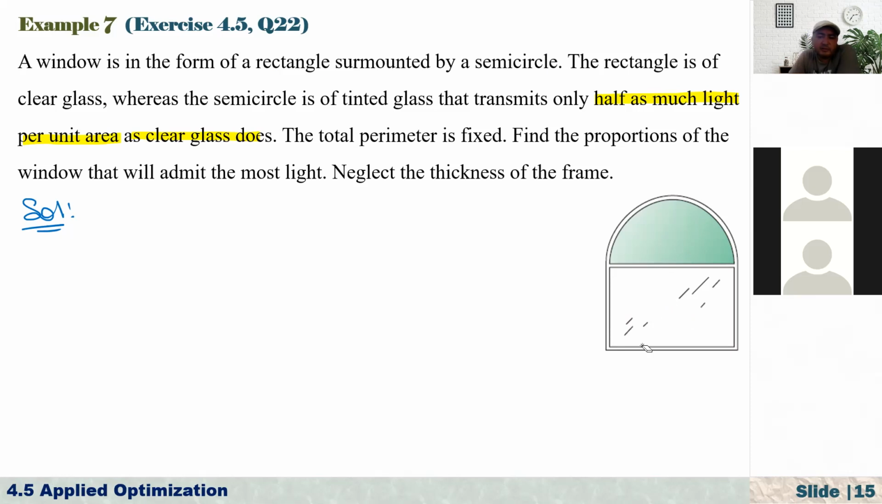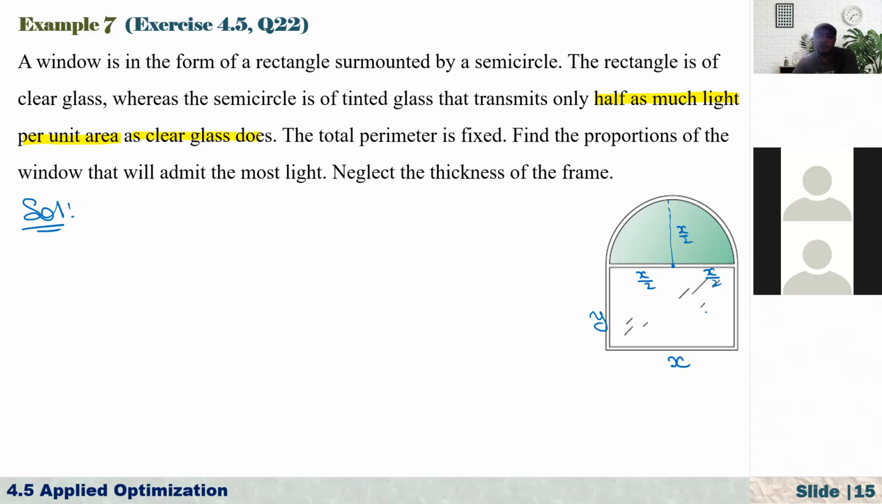So the total perimeter is fixed, and find the proportions of the window that will admit the most light. Neglect the thickness of the frame. Okay, so now suppose that the horizontal length of the rectangle is x, and its width is y. And since it is x, what will be the radius of this circle? It will be x over 2.